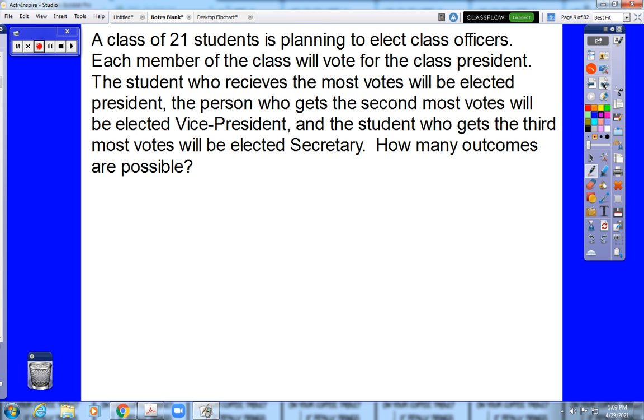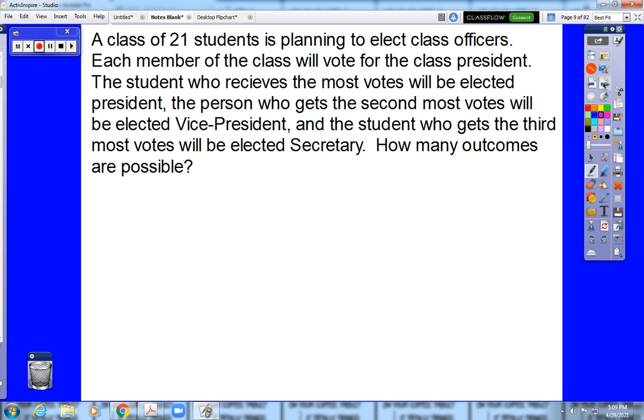Here is a slightly harder version of a similar problem. A class of 21 students is planning to elect class officers. Each member of the class will vote for the class president only. The student who receives the most votes will be elected the president. The person who gets the second most votes is declared the vice president, and the student who gets the third most votes will be elected secretary. How many outcomes are possible?